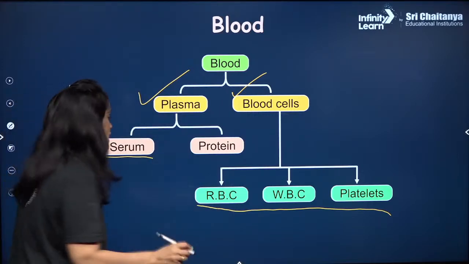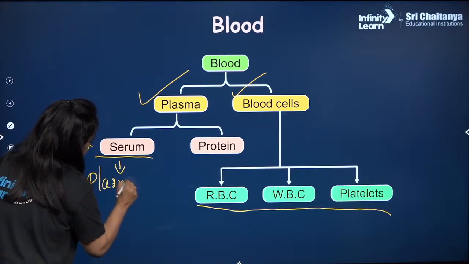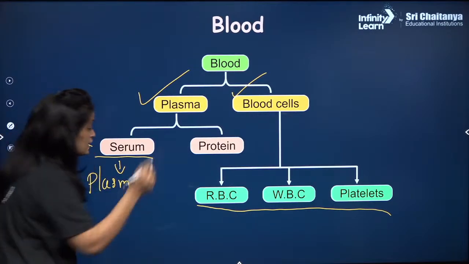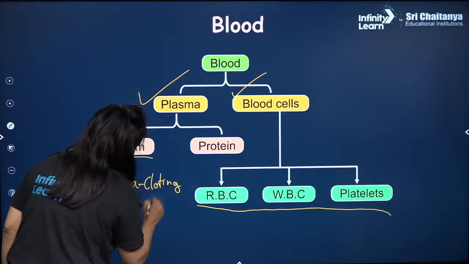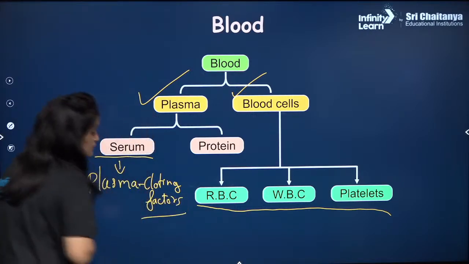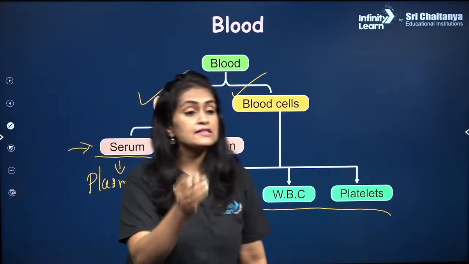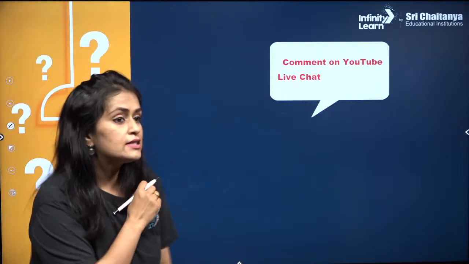Serum is nothing but plasma minus the clotting factor, right?